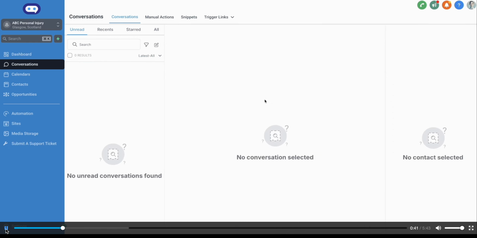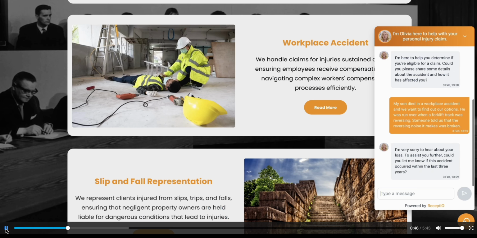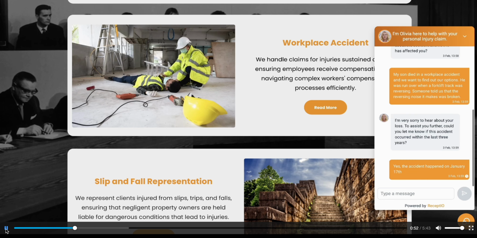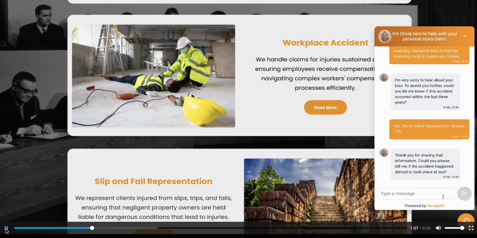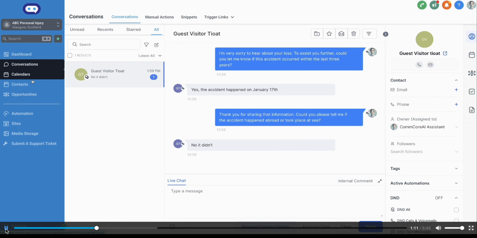You can see that the question comes in here. Down on the right hand side there's an immediate qualification question. Did the accident happen within the limitation period? And yes is the answer. If the answer was no, we are likely to suggest to the person that it's unlikely that they're going to be able to have a claim, but to please not hesitate to get in touch if they require any more information. There's a question here in the workflow, did it happen at sea?